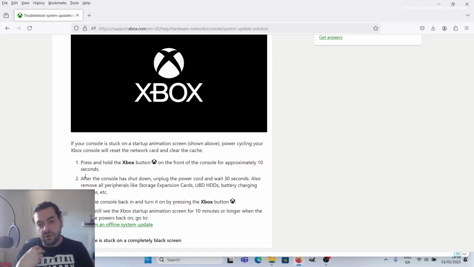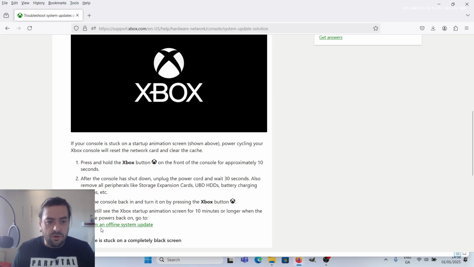Then you have to take off your power lead and wait 30 seconds, then remove basically everything you have connected, and connect it back. And if after 10 minutes the screen does not disappear or does not go further, there is another way which I want to show you.